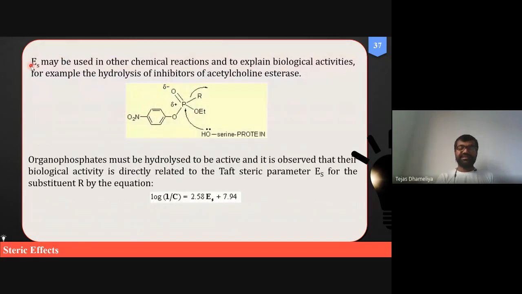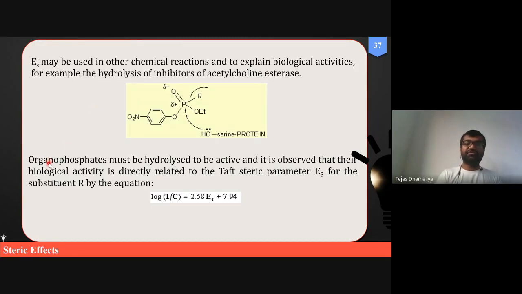Fine. So this is the kind of steric effect we observe. It is applicable not only to organic chemical reactions such as hydrolysis of an ester, but also to medicinal chemistry reactions, where it can be useful. One example for this is organophosphorus compounds. These were used previously as acetylcholinesterase inhibitors, and they have shown effects either in war gas or in acetylcholinesterase inhibitory activity.